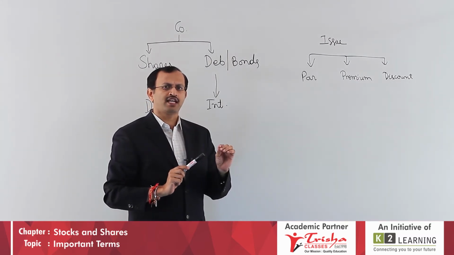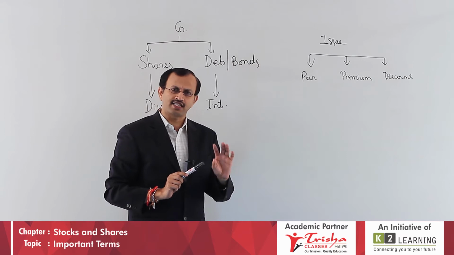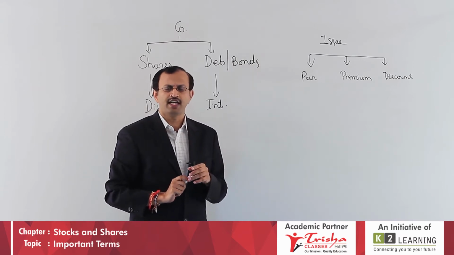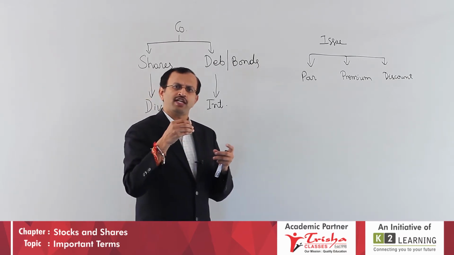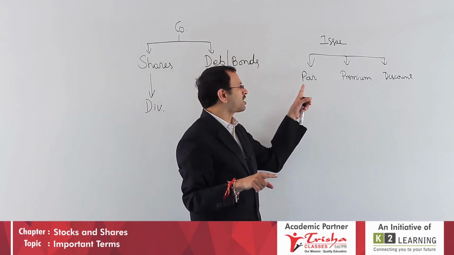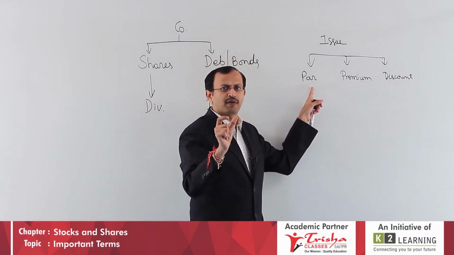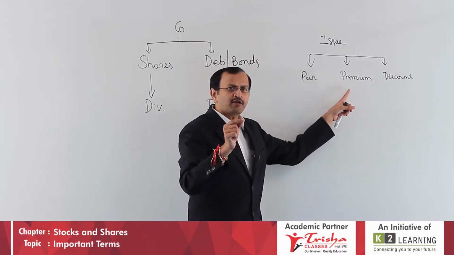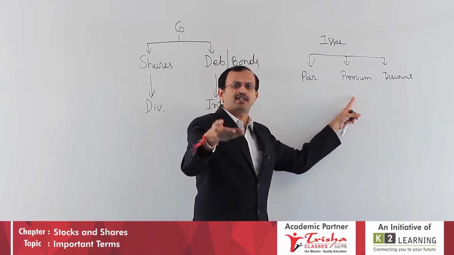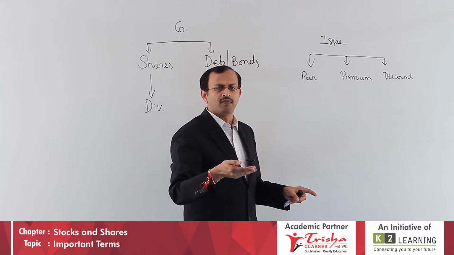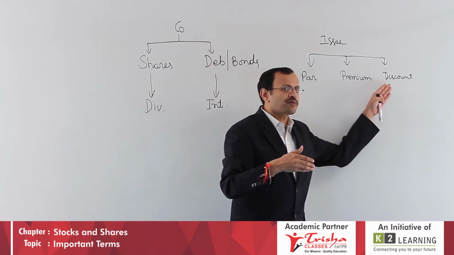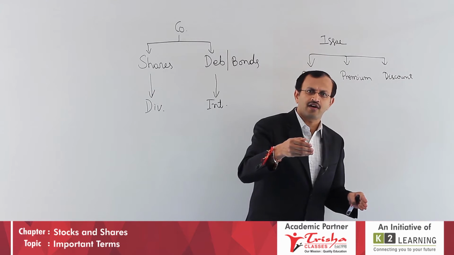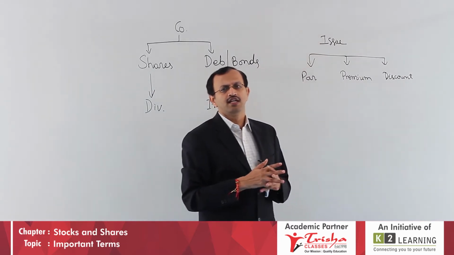The face value is generally taken as 10 or in multiples of 100. A 100 rupee share, if I issue at 100 rupees only, equal to, par means equal to, is called issue at par. A 100 rupee share issued at 110 or 120 is at premium, more than face value. A 100 rupee share issued at 90 or 85 is issued at discount.